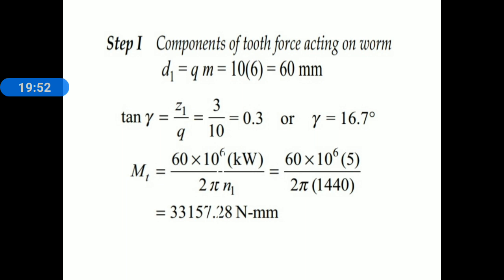Torque. We know the relation for torque: Mt is equal to 60 into 10 to the power 6 into kilowatt divided by 2 pi N1. Now substitute the values: 60 into 10 to the power 6 into 5 divided by 2 pi into 1440 rpm. Simplify this and we get a value of torque 33,157.28 Newton millimeter.